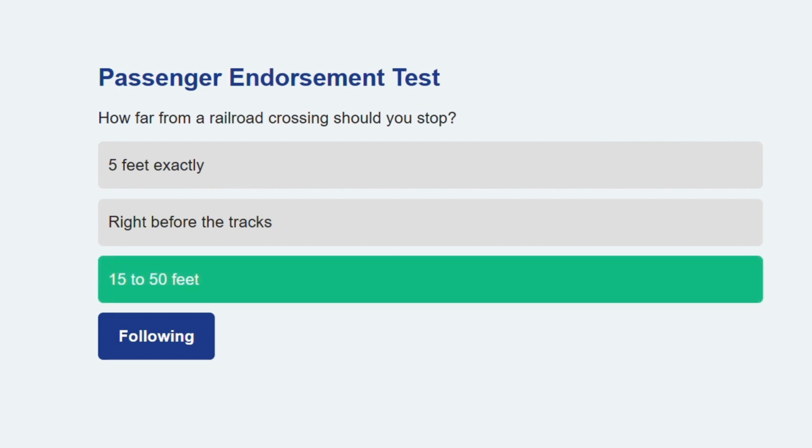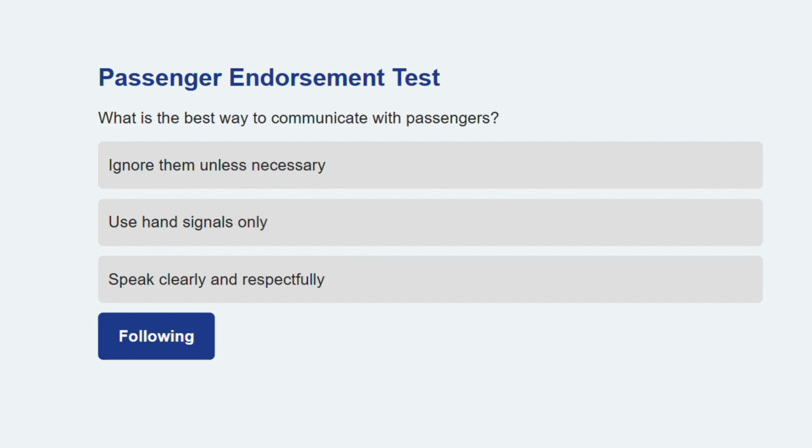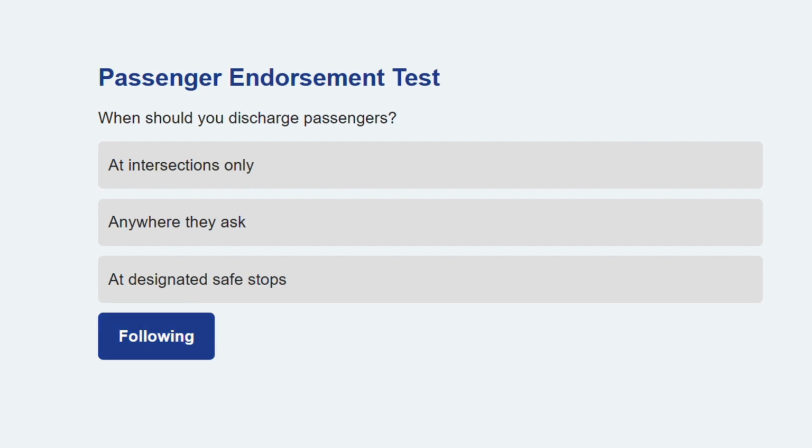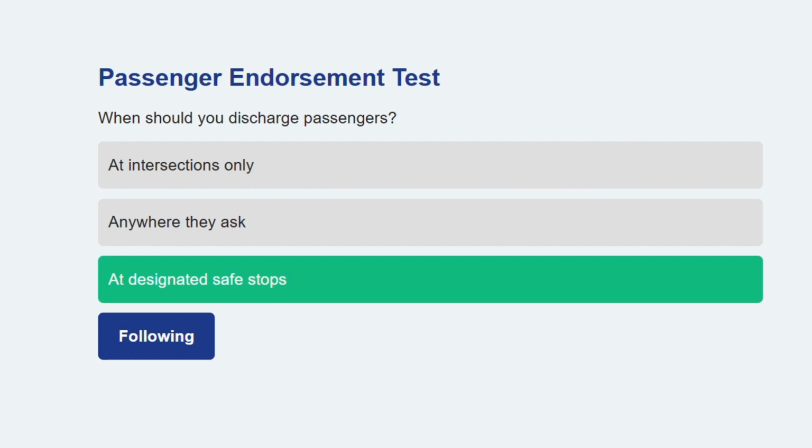Let's head to the next question. What is the best way to communicate with passengers? Speak clearly and respectfully. Good communication prevents confusion and helps maintain order. Let's go on. When should you discharge passengers? At designated safe stops. These locations are chosen to protect passenger safety.